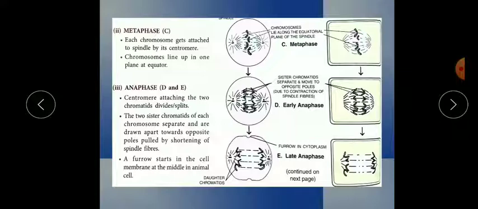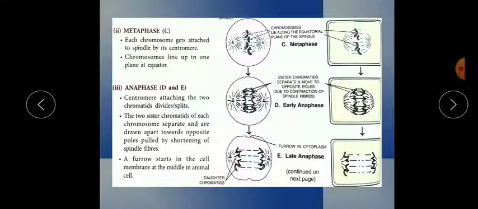In metaphase the chromosomes show peculiar movement and arrange themselves between the poles. In both the plant cell and the animal cell, the chromosomes are condensed and form a line in the middle, which is called the equator.